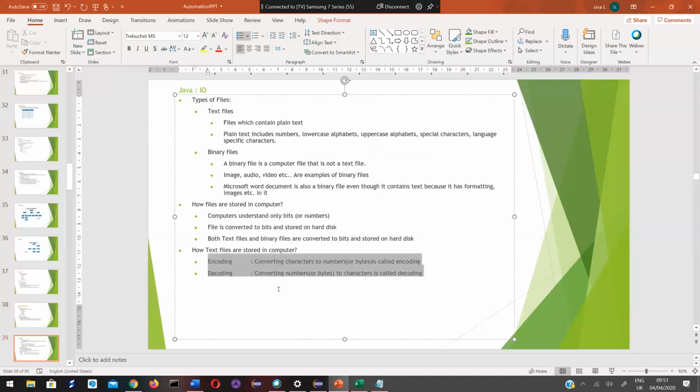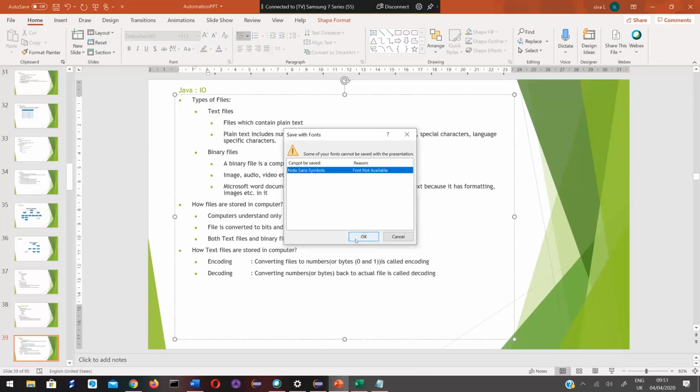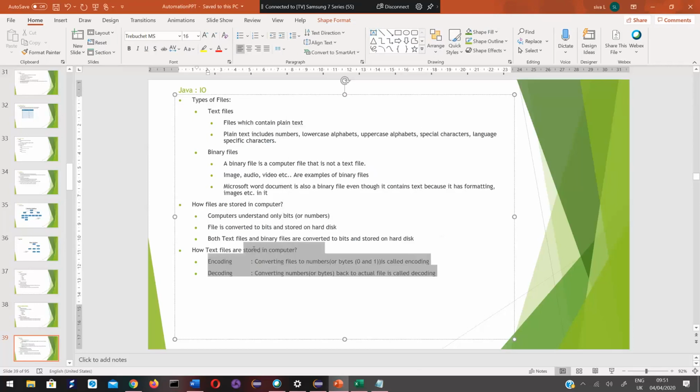Encoding is converting your files to numbers or bytes. Bytes means zeros and ones. Converting numbers back to the actual file is called decoding. Now, no one asks you all these things in your interview questions, but just keep this in mind.